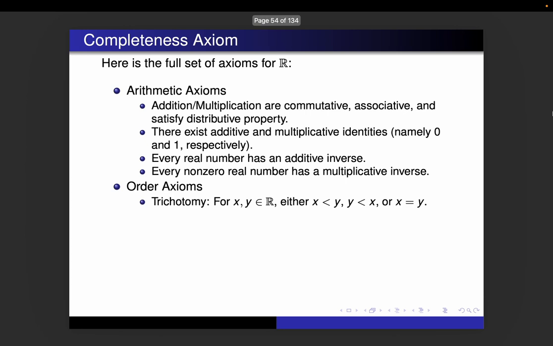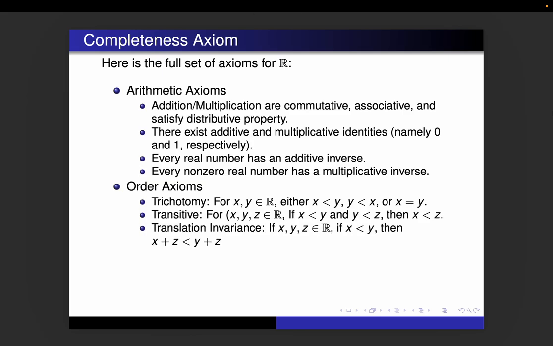And for the order axioms, we have trichotomy, which means if you have two real numbers, either the first one is less than the second one, or the second is less than the first one, or they're actually the same number. We have the transitive property, which means that if you have x is less than y and y is less than z, then x has to be less than z. We have translation invariance. If you have x is less than y and you add the same number z to both sides, you get x plus z is less than y plus z.